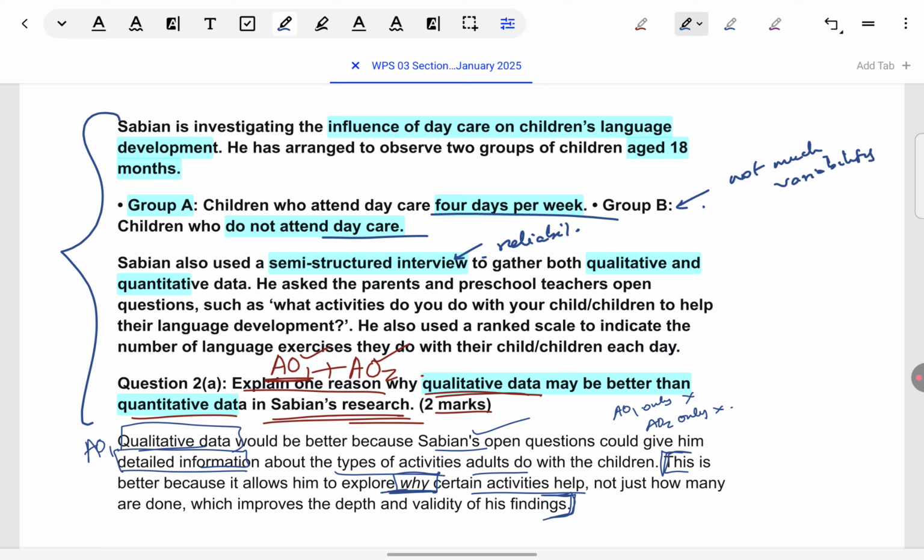Another weakness which I can see is that open questions have been asked, so subjective interpretation. It's up to Sabin to decide what these parents and teachers are answering, what they reflect about children's language development. So, that can reduce validity. So, these are just some examples. I'm a little restricted by time. I won't be able to consider all the weaknesses.